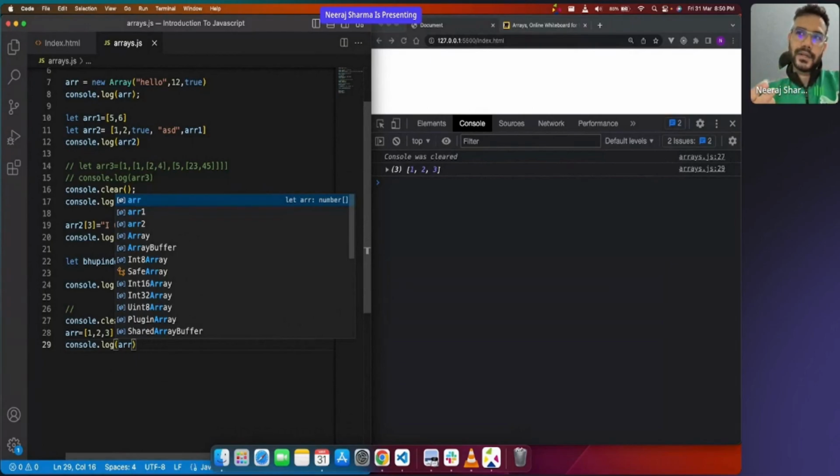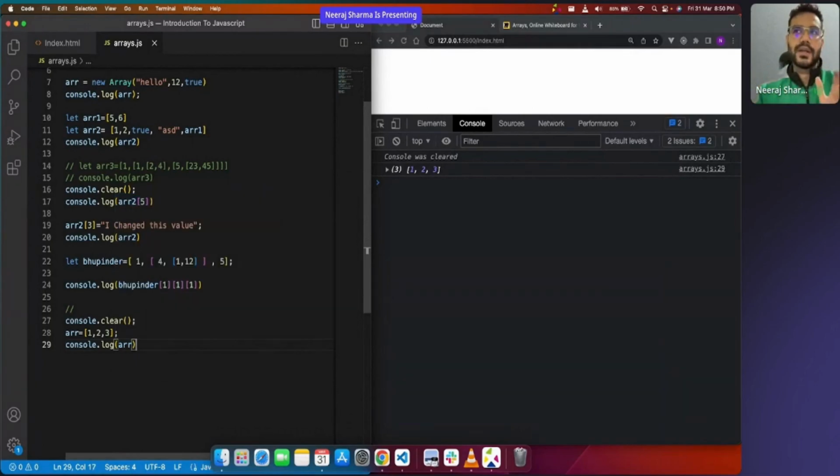Now what if I would like to add more things to it? Initially it had 1 2 3. What if I would like to add more items to it? There are two or three ways that I could do it. These things are what we call elements of the array. So now I would like to add elements to the array. How do I add it? One way is push. We can do push. Now what is this?